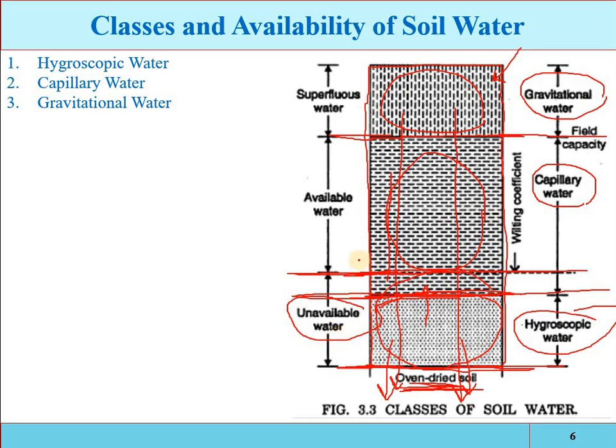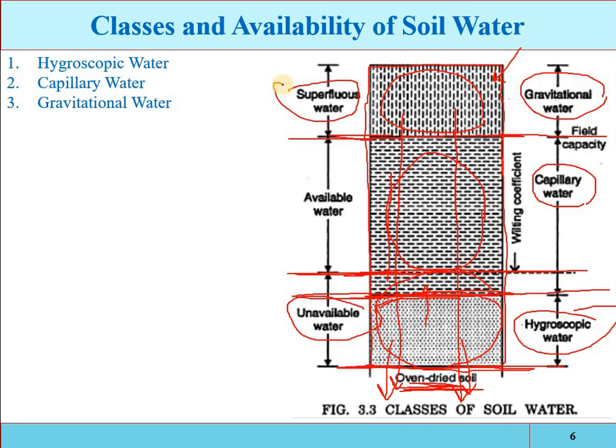Now, the water which is more than the capillary water is drained out and will be deep percolated. Again, that is the superfluous water. This water is not available for the plant, it is not retainable in the root zone, so it will not be available for the plant.